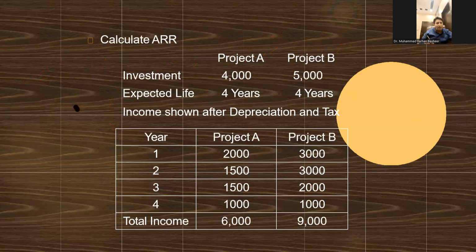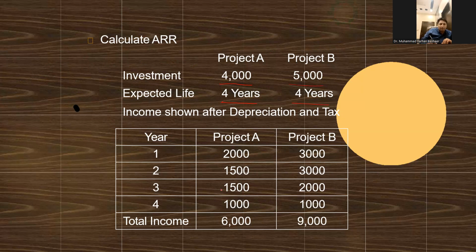Now let's solve a question for this. Suppose there is an initial investment or cash outlay of 4,000. The expected life of the project is 4 years. And another project, which is project B, the initial investment is 5,000 and the expected life is 4 years.